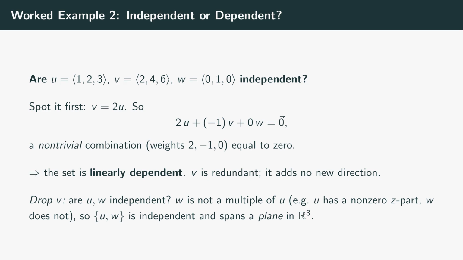The weights 2, -1, 0 are not all 0, yet the combination is 0. By our test, that makes the set linearly dependent. The culprit is v, it's redundant, just a scaled copy of u, contributing no new direction.